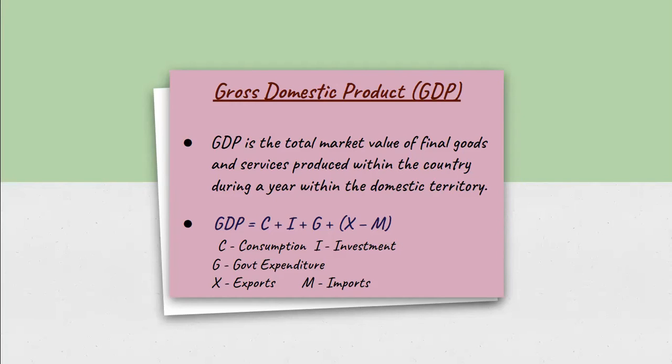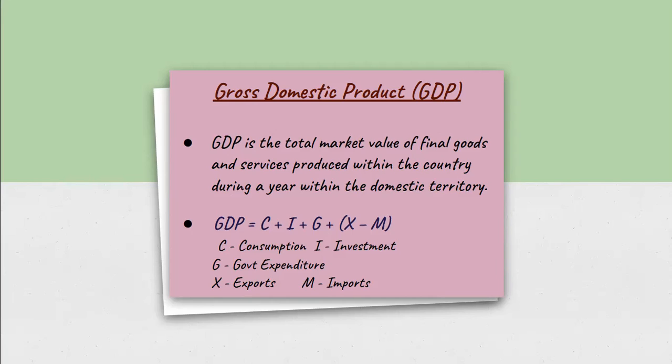Here C denotes consumption goods. That means the consumer expenditure on services and durable and non-durable goods. Investment goods is denoted by I. Here, investment means any investment done by any individual or business. Suppose a person has bought a house or a land. He has done an investment that is going to add to his income. So we have included that also. G is denoted for government purchases, which means the government expenditure on final goods and services. X here means exports and M here means imports.